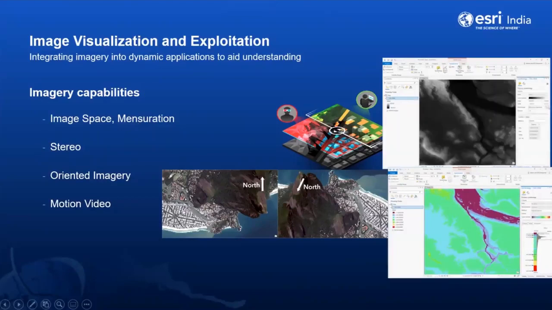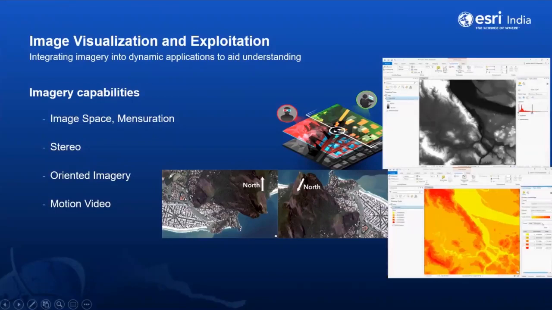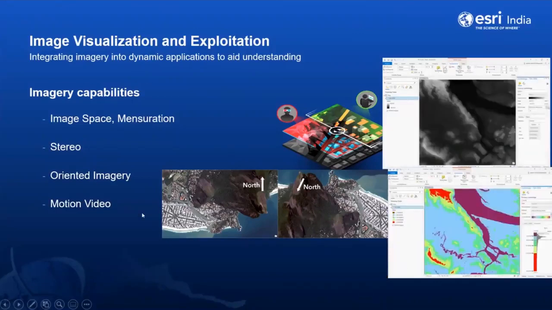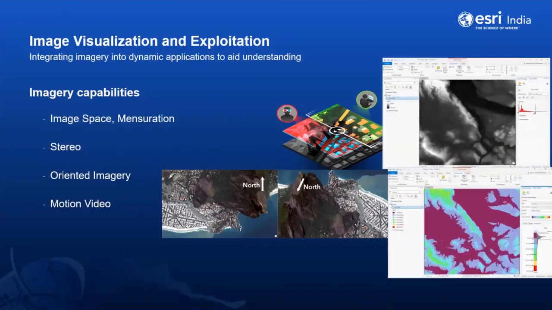You can also work with drone, aerial, or satellite imagery in ArcGIS Pro, work in stereo mode, and use oblique imagery and full motion video to capture or analyze content in ArcGIS Pro.